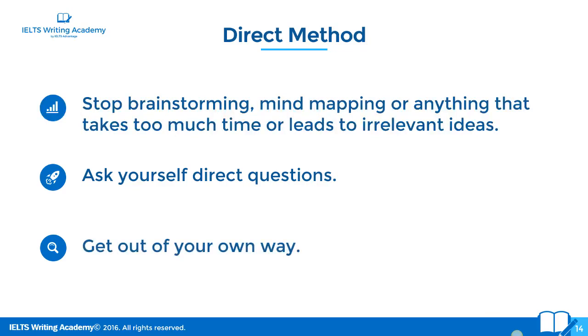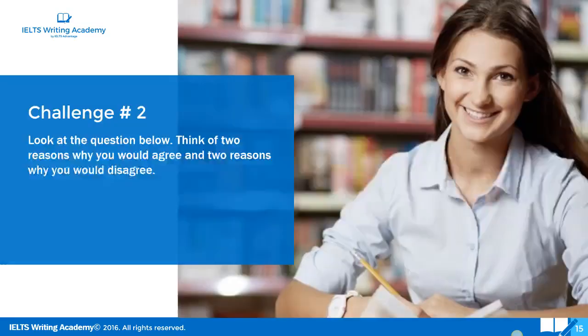Getting out of your own way means it is simple, so stop making it more complicated than it needs to be. For many students, this is the main reason why they're failing to get band 7, 8, or 9. They're making the test more complicated than it needs to be. What I say to my students over and over again is, like, IELTS is a very, very simple test, overcomplicated by students. It is far simpler than you believe it is. So get out of your own way, do the simple things correctly, and you will see that your marks really, really improve. Okay, so here is challenge number 2.